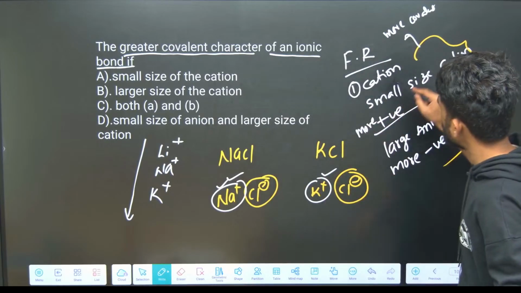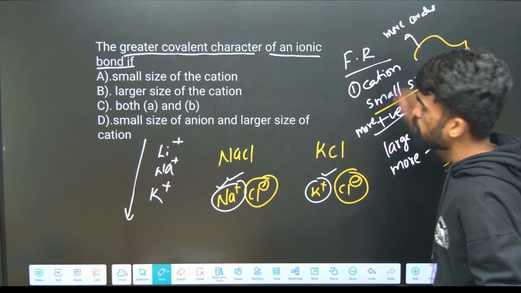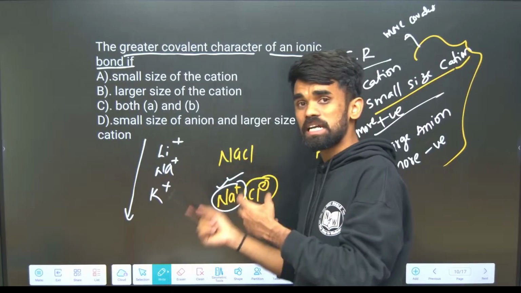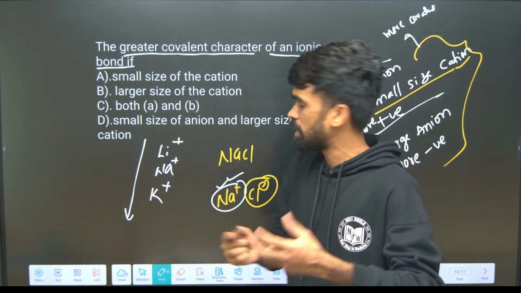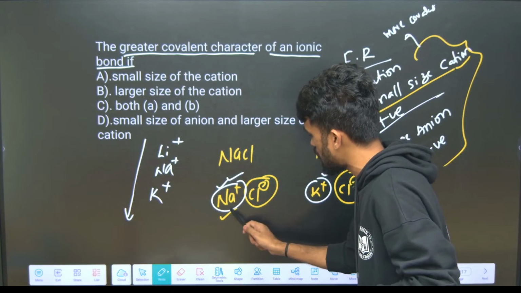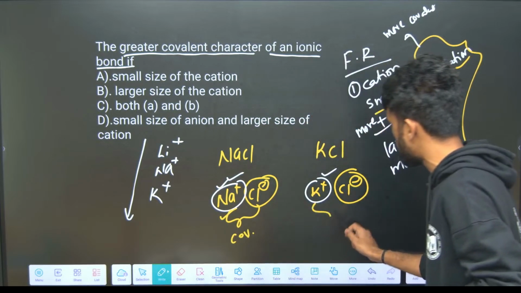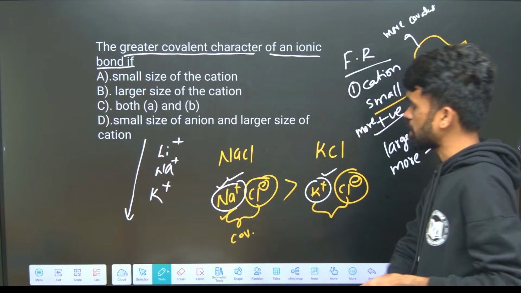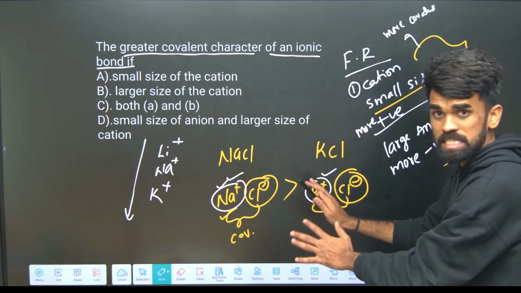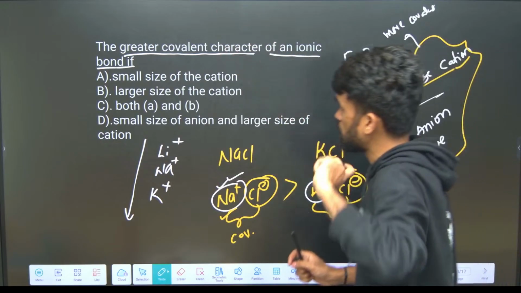So a cation with a smaller size has more polarizing power. The compound resulting from that will be more covalent in nature. Since it is a small size cation, this will have more covalent character when I compare with this. Okay, the covalent character of NaCl is more. Hope this is clear. Based on this, you should answer the previous question.